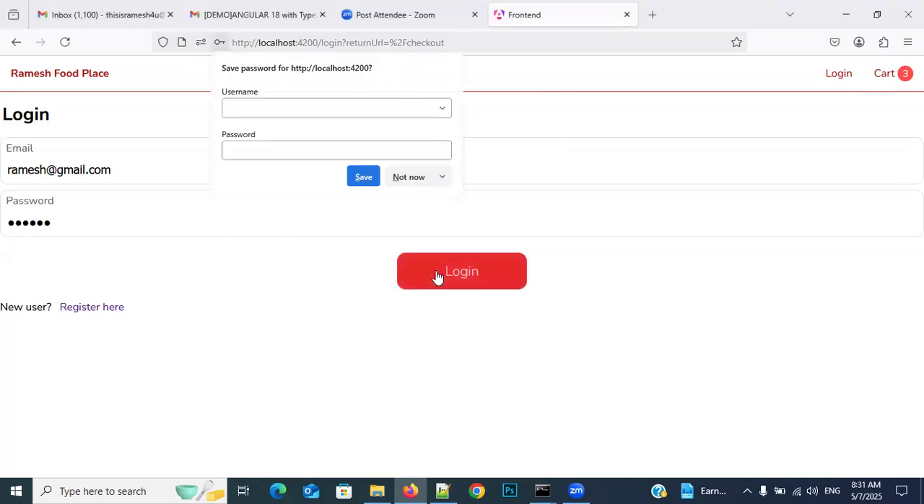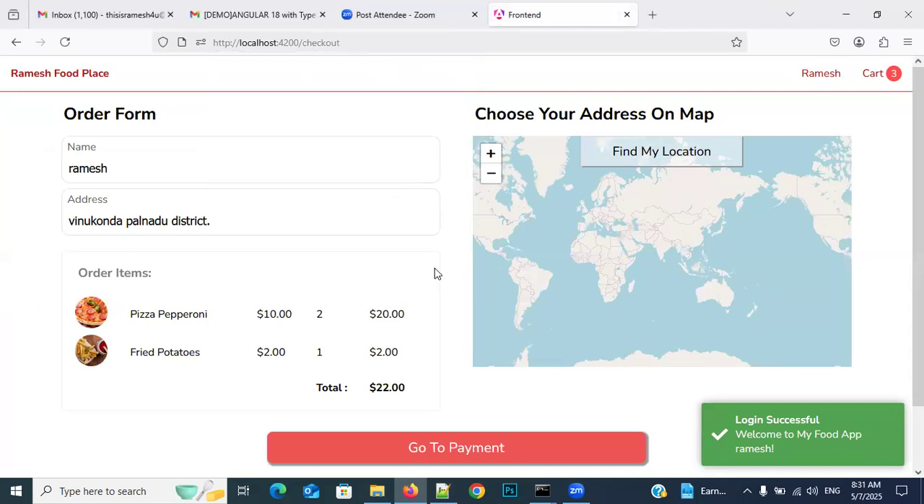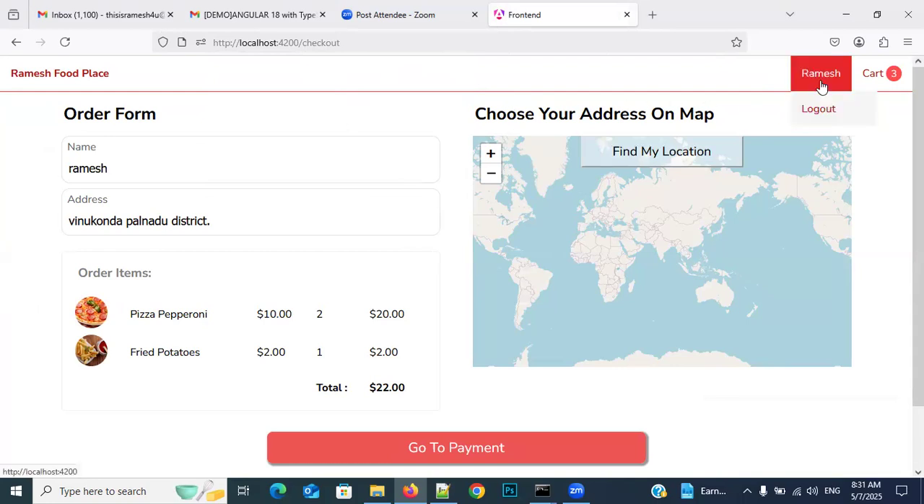See it now. What is this page? Checkout page. And see, whenever you log in again, it is not displaying login here. What is displaying? My name, Ramesh. Logout also. This is the checkout page. Everyone see it, cart page also is still the same, 3.